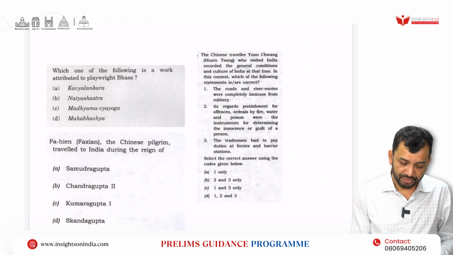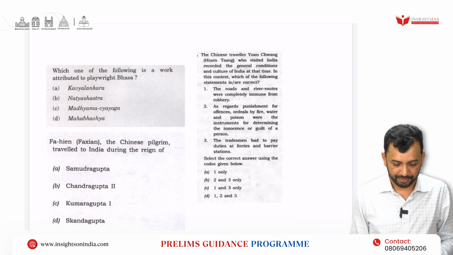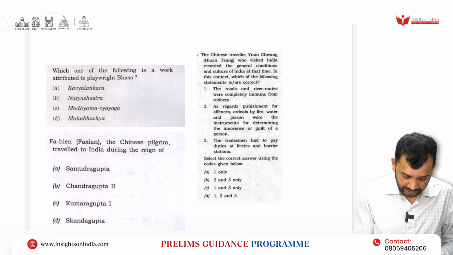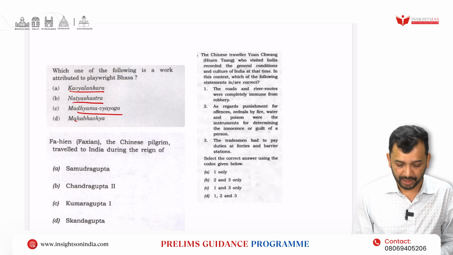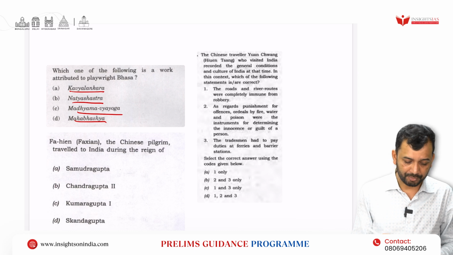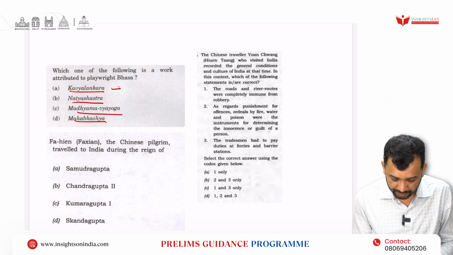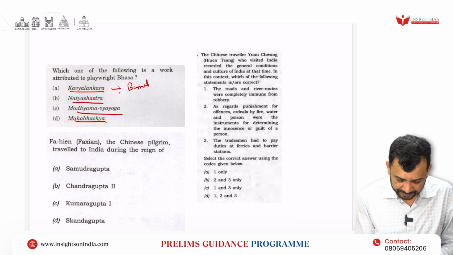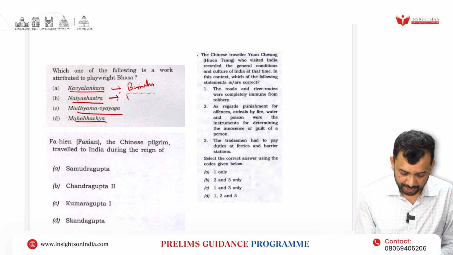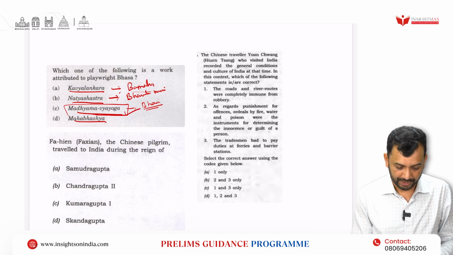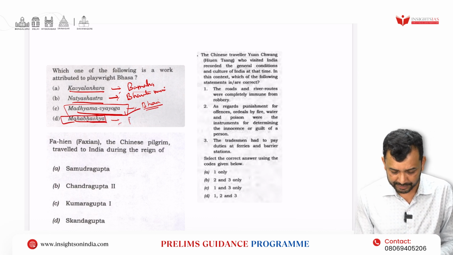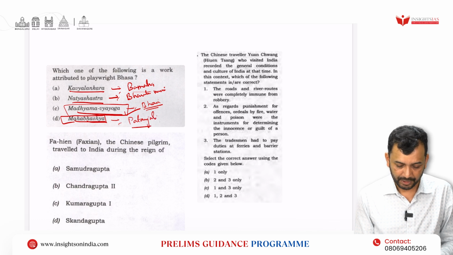Next, which of the following works is attributed to playwright Bhasa? Now, if you look at the options Kavyalankara, then Natya Shastra, Madhyama Vyayoga, and Mahabhashya. Kavyalankara has been written by Bhamaha, right? Natya Shastra has been written by Bharata Muni. Madhyama Vyayoga has been written by Bhasa, right? So the answer would be C. Mahabhashya is again written by Patanjali, right? So the answer would be this.